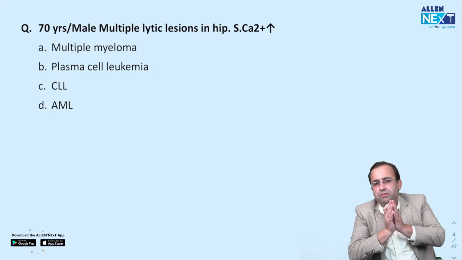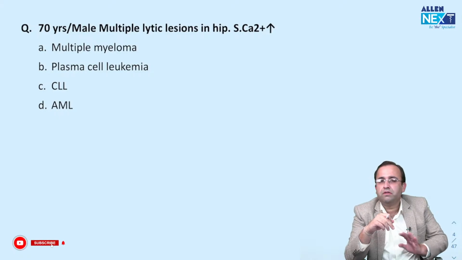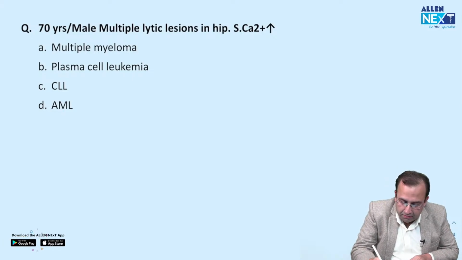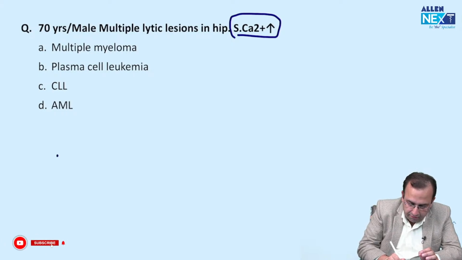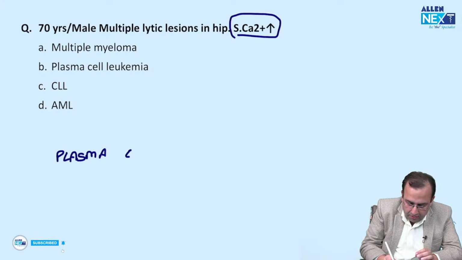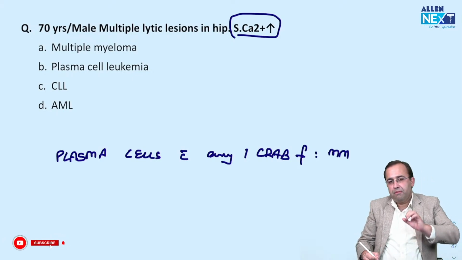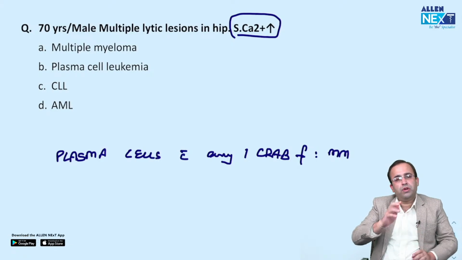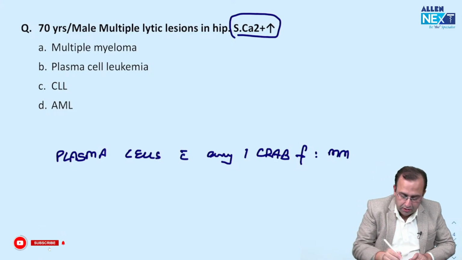Next, I guess the examiner's favorite question, including this December FMGE 22, and going wrong in this question will be a blunder. Elderly male with multiple lytic lesions in the hip, serum calcium is increased. Diagnosis? The minute the examiner is talking of increased number of plasma cells with any one CRAB feature, diagnosis multiple myeloma. In the previous 3 years, every year has 2 exams, 6 papers, close to 13 questions have been asked from multiple myeloma. So listen to this carefully.